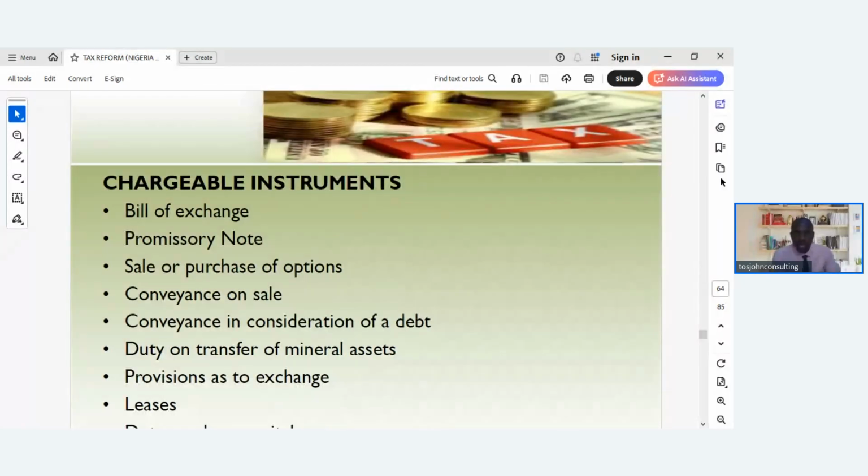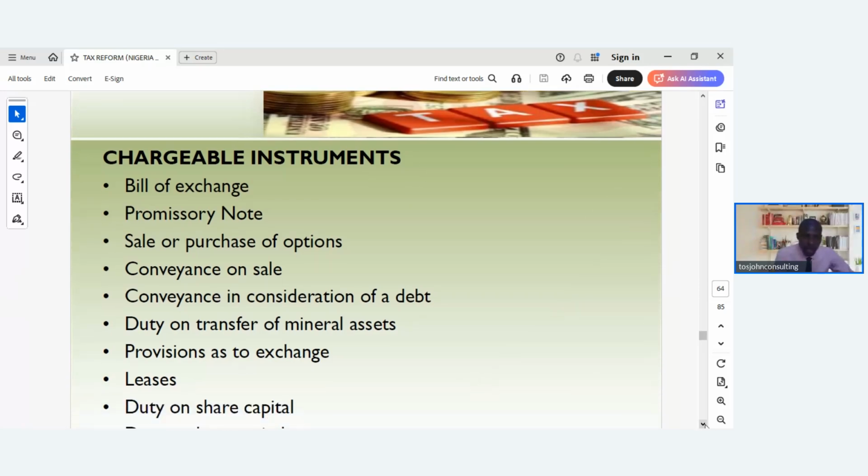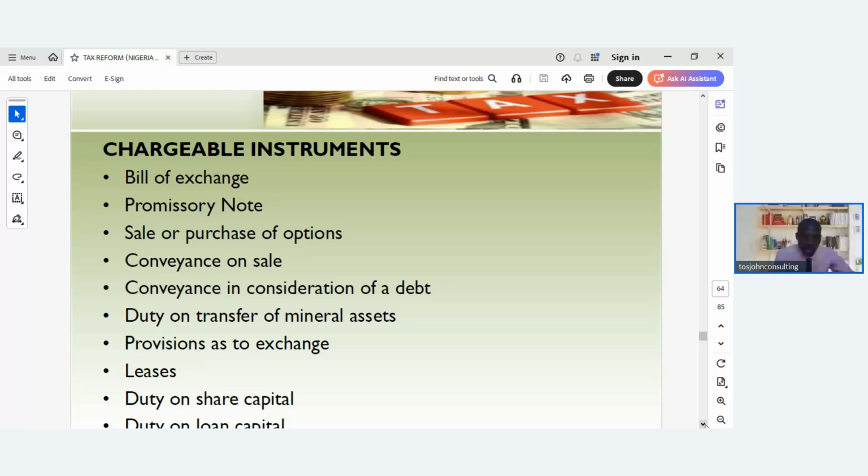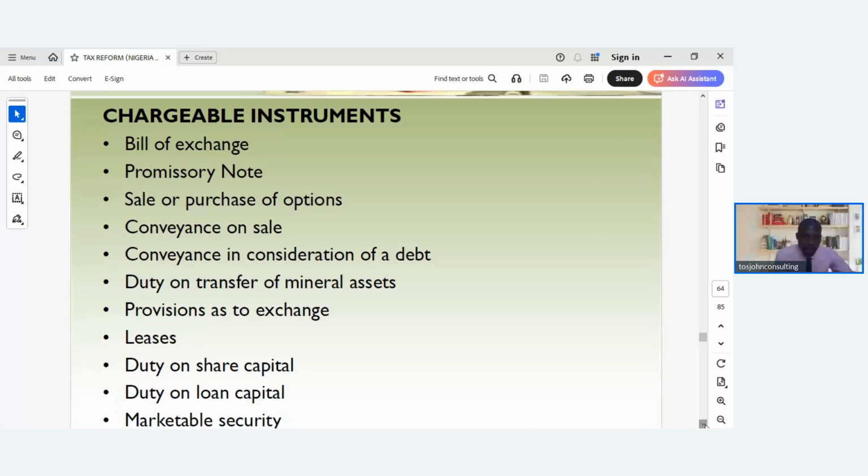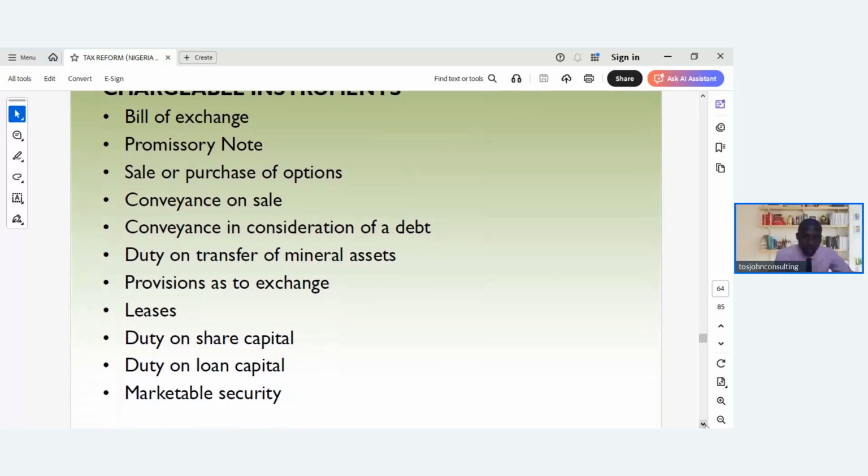So instruments chargeable to the Stamp Duty Act, chargeable instruments: we have bill of lading, or bill of exchange, promissory note, sales or purchase of option, conveyance on sale, conveyance in consideration of a debt, duty on transfer of mineral assets, provisions as to exchange, lease, duty on share capital, duty on loan capital, marketable security.